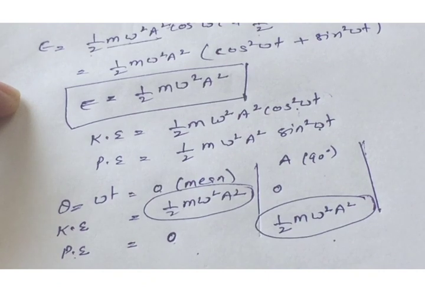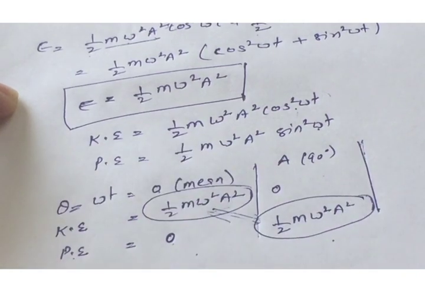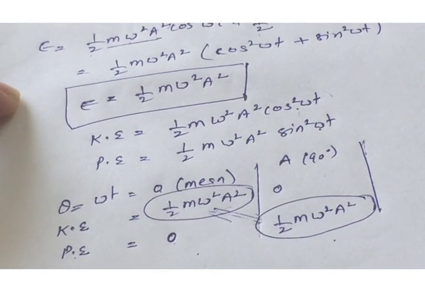In simple harmonic motion, total kinetic energy is converted into total potential energy, and the law of conservation of energy is also valid in this motion.